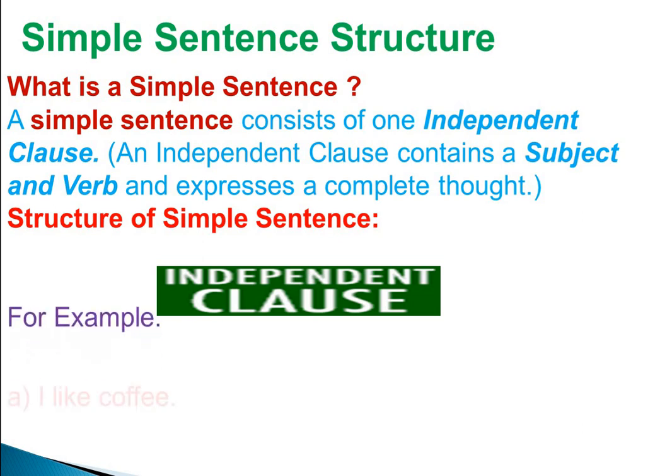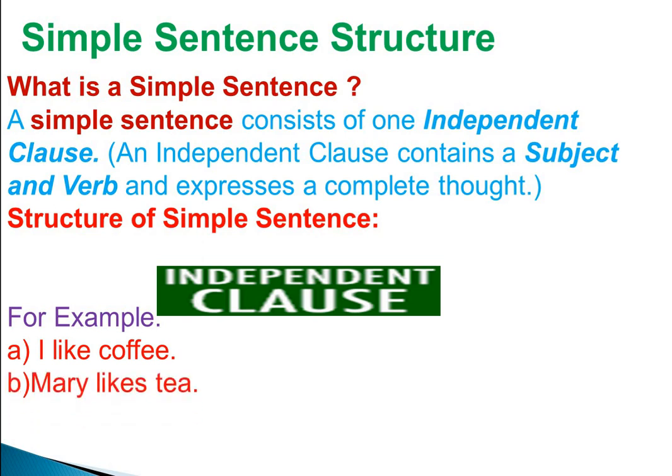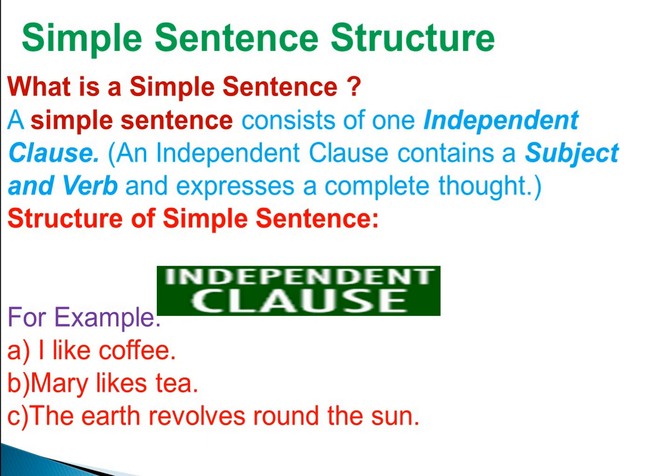For example, I like coffee. This is an example of a simple sentence because it is expressing a complete thought, and there is also a subject and a verb in the sentence. Mary likes tea. The earth revolves round the sun. These are also examples of simple sentences. Mary did not go to the party. This is also an example of a simple sentence.